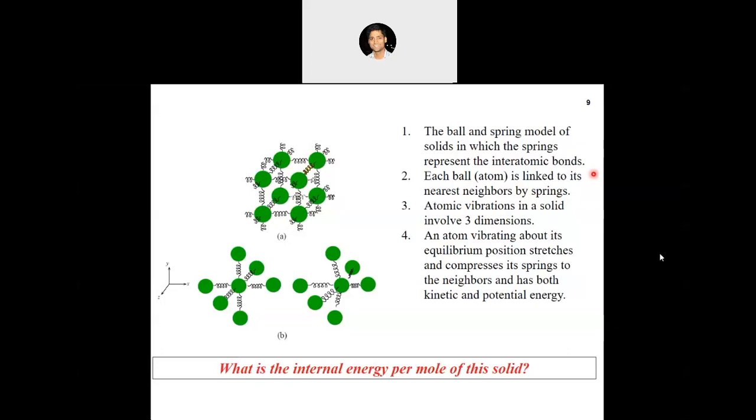I think a lot of people are answering 6, but there are other answers also: 8, 9, 12, 3. So let us look at how we define the degrees of freedom of this system.